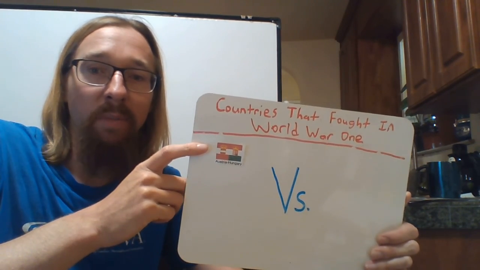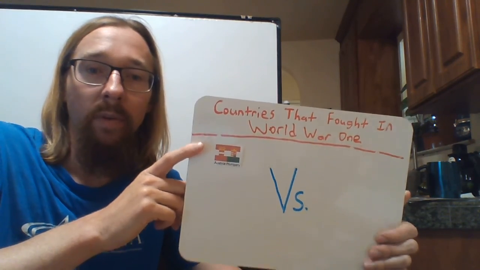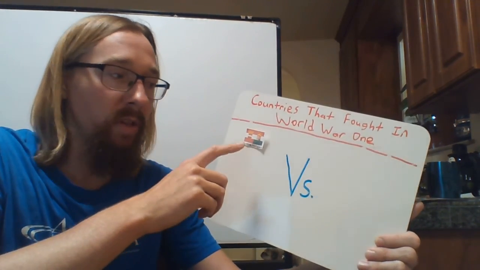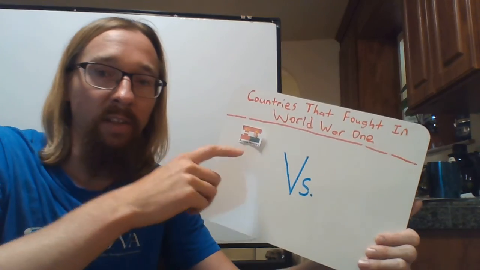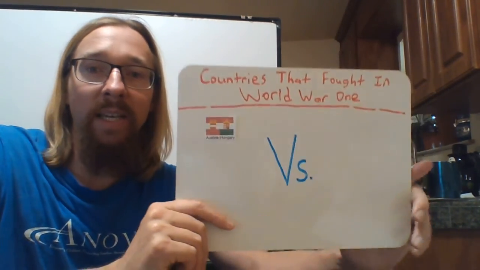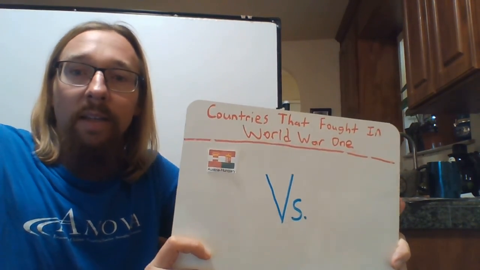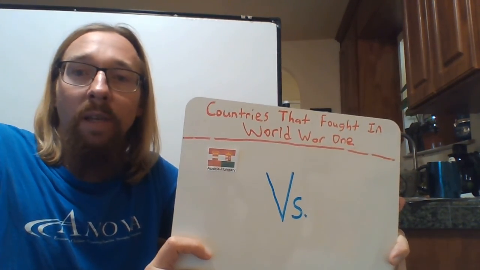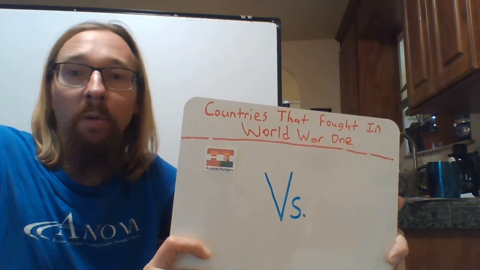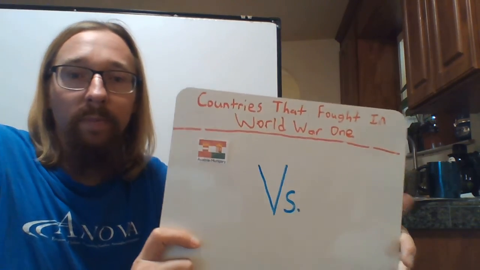Now, this made many people in a country called Serbia unhappy. Serbia is just to the south of Austria-Hungary, and it's right near Bosnia. The people in Serbia were unhappy because Serbia is mostly Slavic. The ethnicity of the people that live in Serbia, both back then and today, are mostly Slavic people.